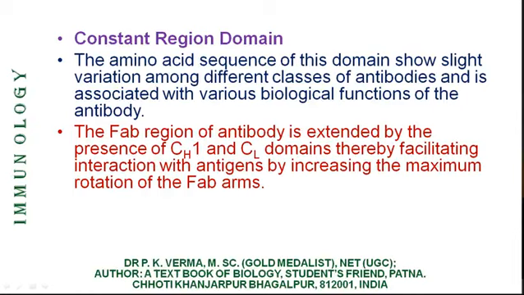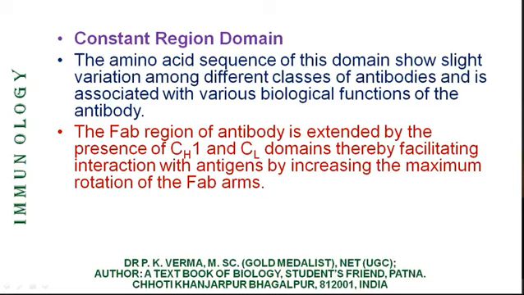There are 3 groups of antibodies in which arms can rotate. There is a hinge arrangement at the fork side. Depending on the size and shape of the antigen, these arms can rotate.